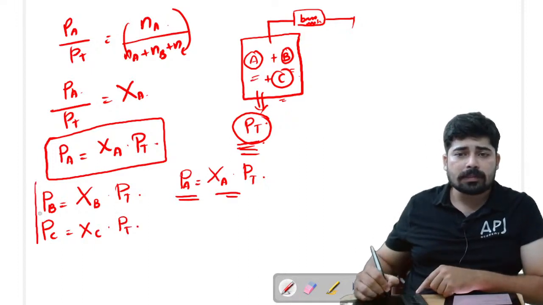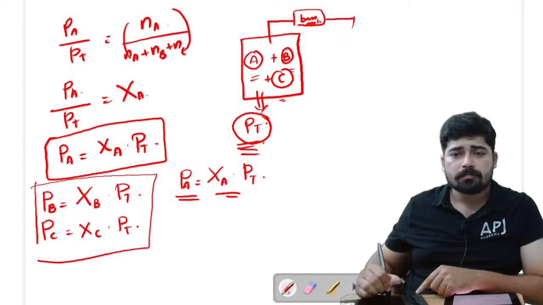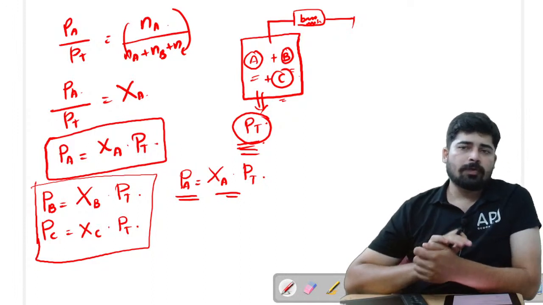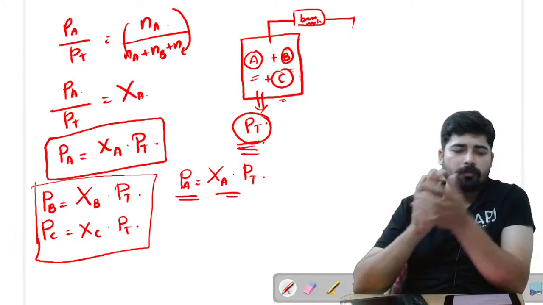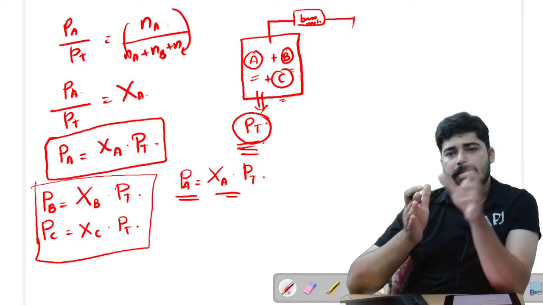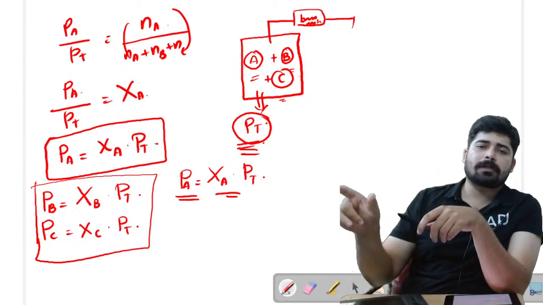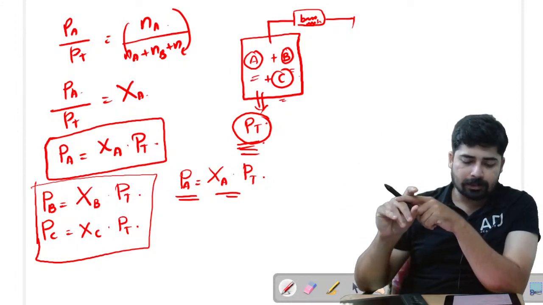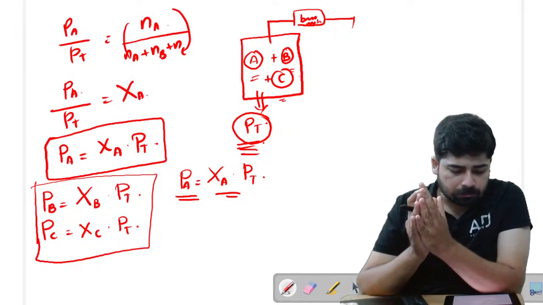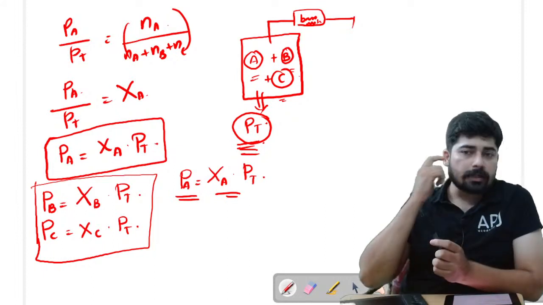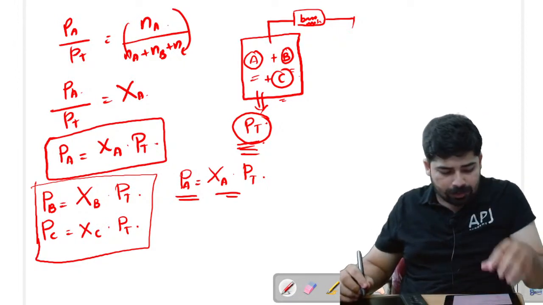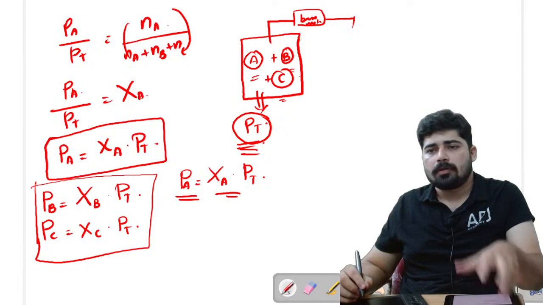So hope this concept is clear for you guys. This is all about Dalton's law of partial pressure. We have explained the concept of Dalton's law first, then we made a relationship between the total pressure and the partial pressure with the mole fraction, right? So I hope in total you got a clear picture regarding the Dalton's partial pressure concept. If this is clear, please let me know in the comment section so that we can do 2 or 3 problems regarding this.